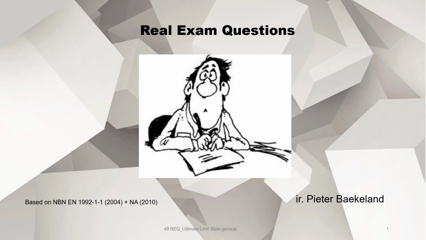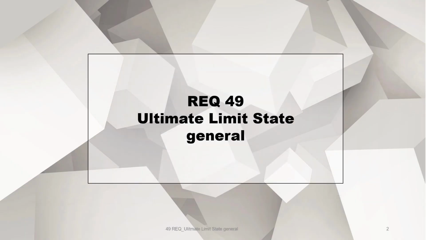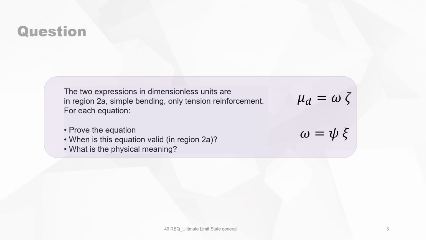Real exam questions. This is question 49 about ultimate limit state. The two expressions in dimensionless units are in region 2A, simple bending, only tension reinforcement, and for each equation, prove the equation. When is this equation valid in the region 2A, and what is the physical meaning of it?